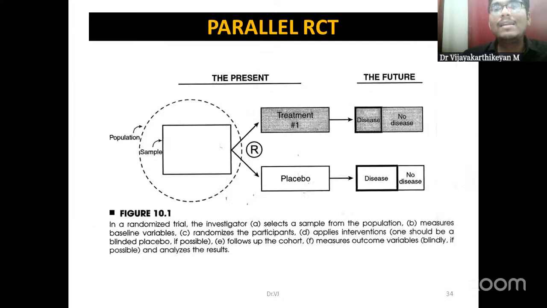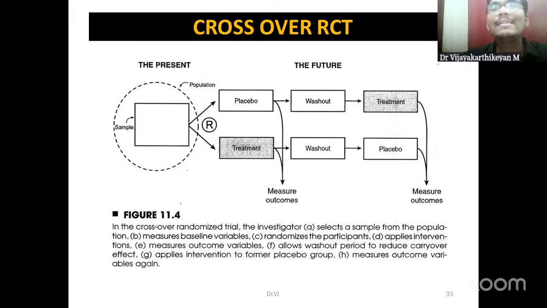A parallel design is where, if two groups are there, the person first enters into the trial and at the end of the trial also, they will be maintained in that particular group itself. Then it is a parallel RCT. Say, for example, we have recruited the study population and we have allocated them into two groups, treatment and placebo groups. At the end also, if they remain in the same group itself, then it is known as a parallel RCT. Whereas crossover study design is somewhat different.